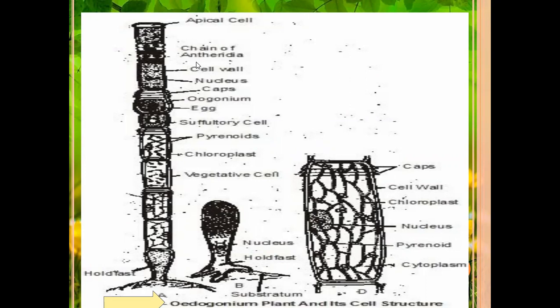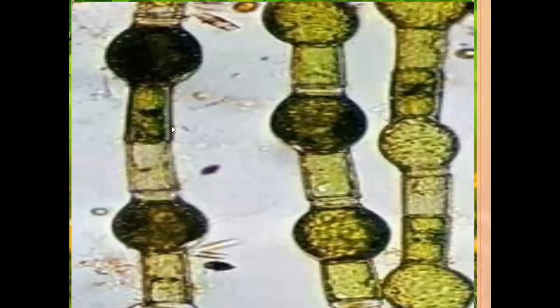Antheridium is a male reproductive organ of Oedogonium, and the terminal part of the filament is called the apical cell. It is a thallus structure. See, we identified true Oedogonium. See children, it is the true Oedogonium filament under the electron microscope.